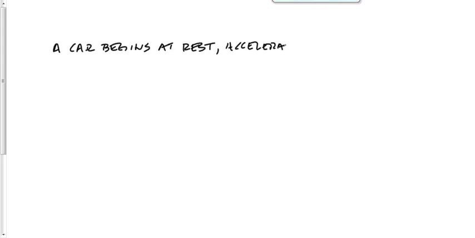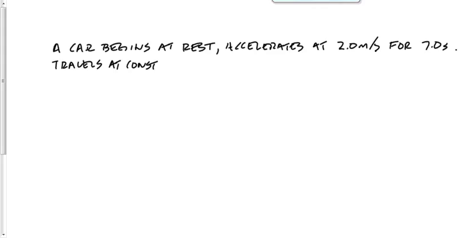accelerates at 2.0 meters per second squared for 7.0 seconds. Then travels at a constant velocity for 15 seconds.